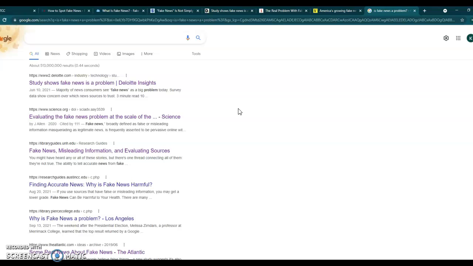The reason I'm telling you this is because when you search for something on Google, that's fine. You're out there looking for information. Google is where most of us get our information. It's where we go when we have a question, or some other search engine. I know some people use Bing. When you are looking for information, you typically start at a search engine, and that's a fine place to start.